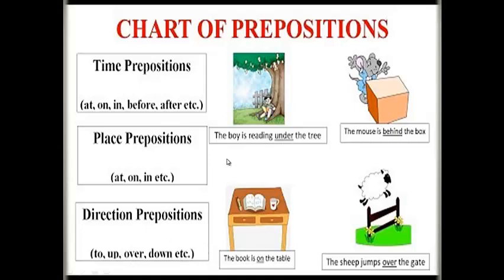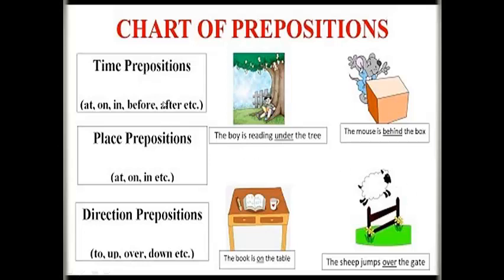Some more words. The place preposition tells where someone or something is, and the time preposition tells when an event happens or happened, and the direction preposition expresses the direction in which someone or something comes or goes.